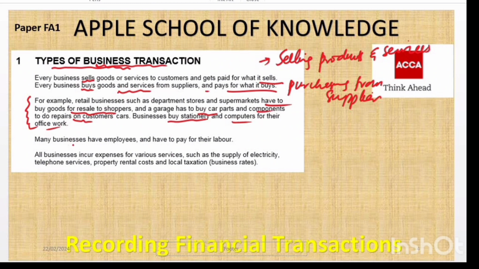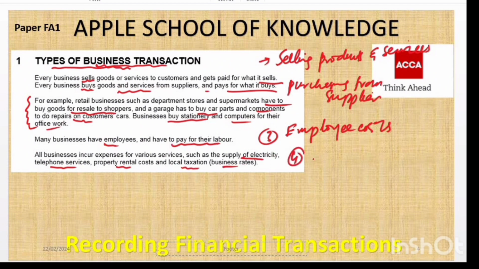Now, many businesses have employees and have to pay their labor. So the third thing is employee cost. Many businesses hire employees to help with operations, so they have to pay these employees for their work, which is a significant expense for the business. The fourth part is that all businesses incur expenses for various services such as supply of electricity, telephone services, property rental costs, and local taxation. So this is your operating cost.